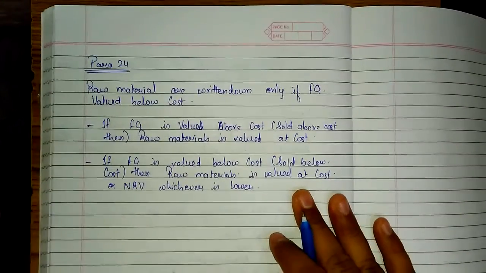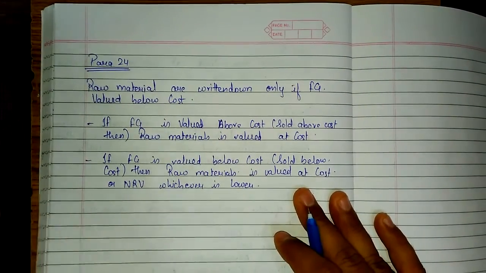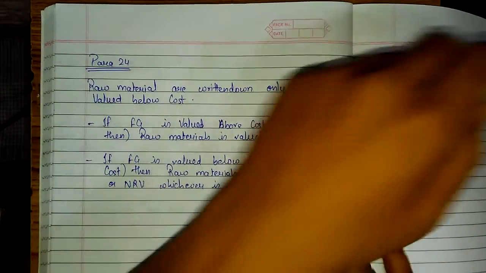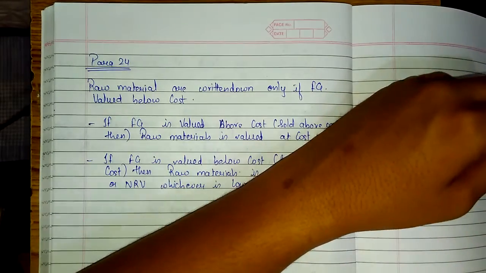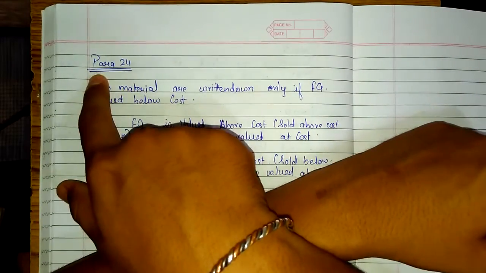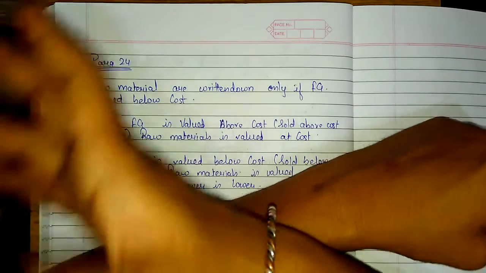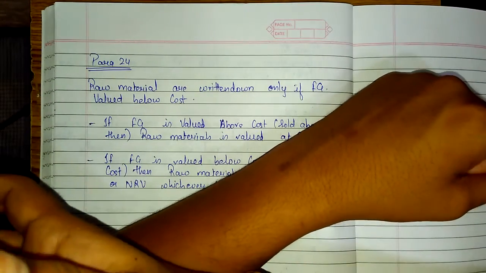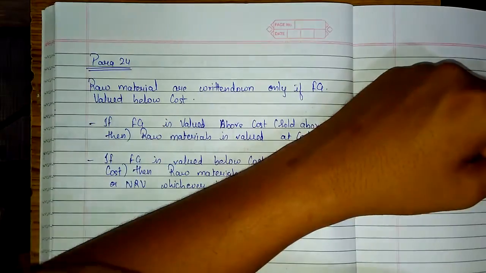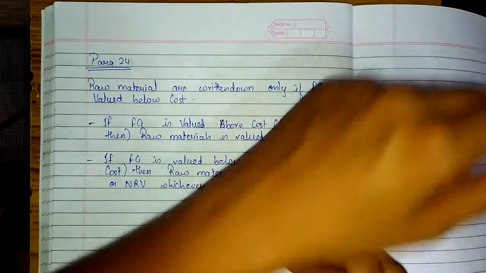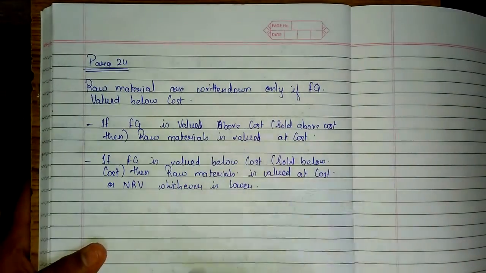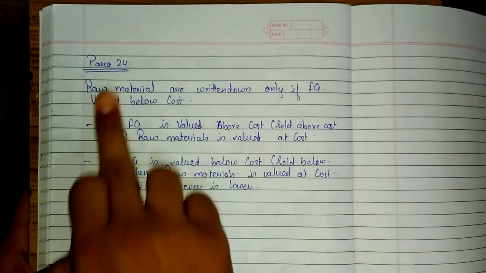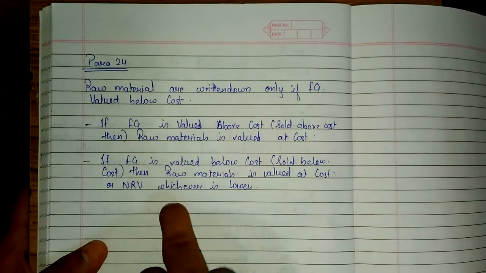It has a practical application in the practice manual. There is a sum on this. So firstly, understand what does this mean. Raw materials are written down only if finished goods are valued below cost. See, raw material is a stock that you have already purchased and it is there in your closing stock, and you have made a finished goods which is valued below cost. You have costed that this finished good will be sold at certain amount, but if such finished good is valued below cost and sold below cost, then such raw materials is to be valued at cost or NRV, whichever is